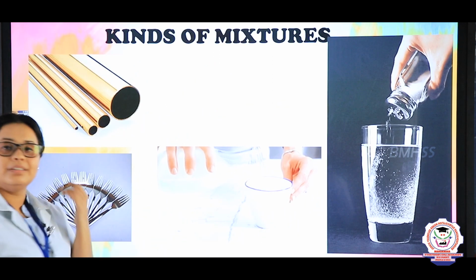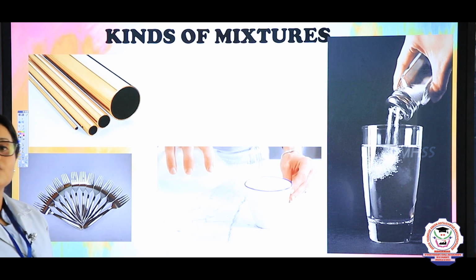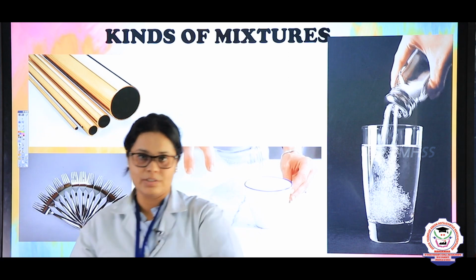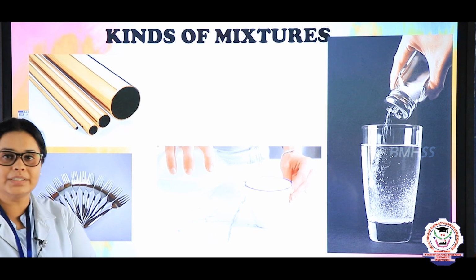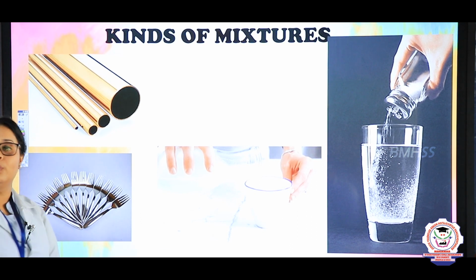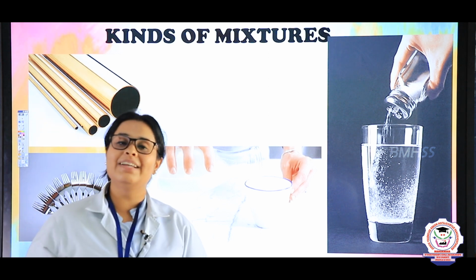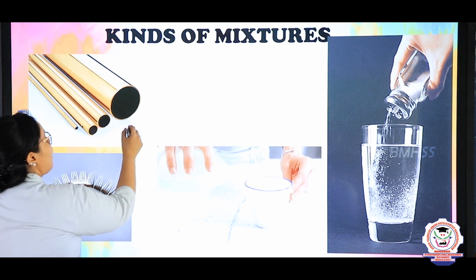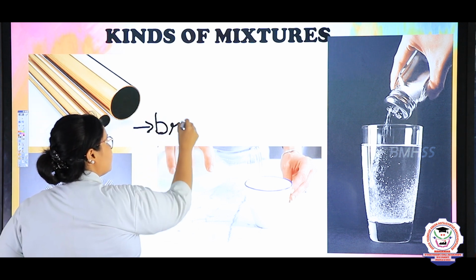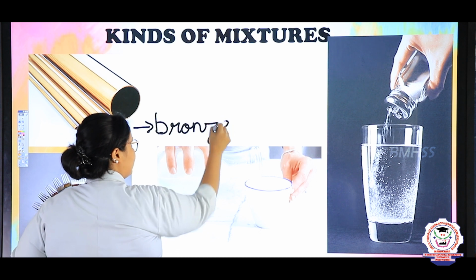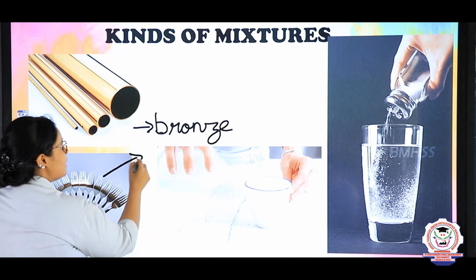Now let's see what the kinds of mixture are. So children, there are basically three kinds of mixture. So the first one we are seeing is the solid mixture. So in this, these both are known as alloys. One is bronze alloy and another one is steel alloy. So bronze alloy is the mixture of three elements, and same way there is steel.